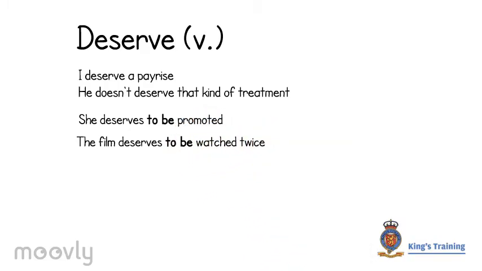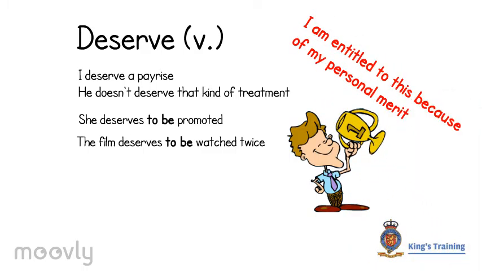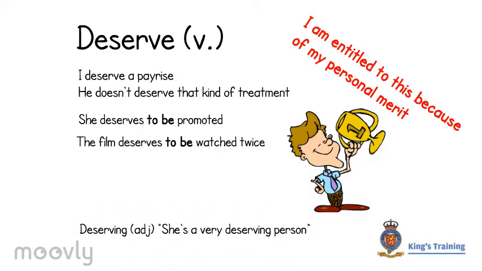Slightly unusual example here because deserve is generally about people and about what we feel we deserve and about what we feel we are entitled to because of our personal merit. So a difference here from worth in that it's about personal values. Deserving here, an adjective, she's a very deserving person, very useful adjective here. Again, normally about people, could be about a thing, but normally about people.